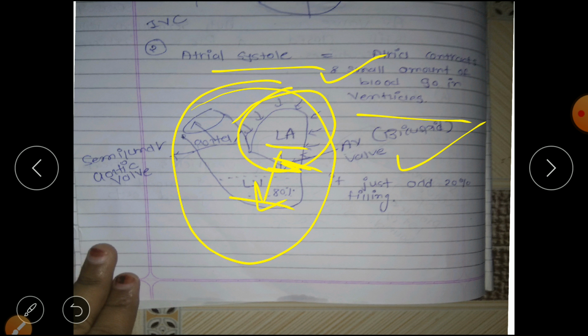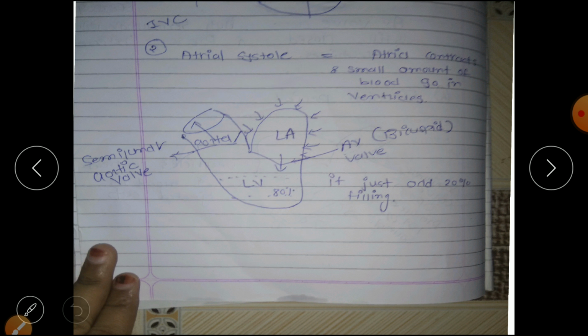Normally whenever the valve opens, 80% filling is already done, and when the valve opens, 20% of the blood goes into the left ventricle. So if there is any pathology with valve opening and closing, the problem is not so much, because it is just 20% of filling whenever the valve is open. So this is about the atrial systole phase.